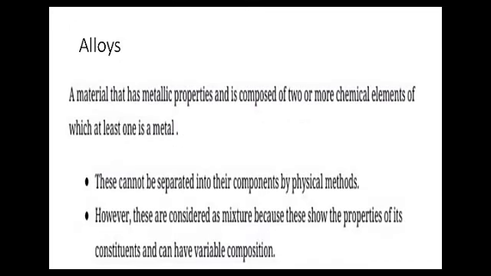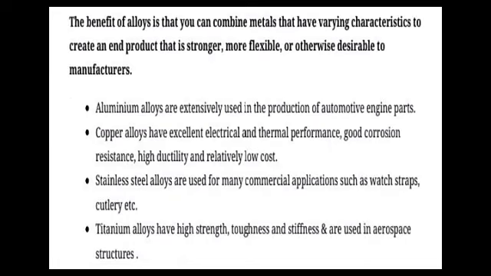Alloys. A material that has metallic properties and is composed of two or more chemical elements of which at least one is metal. These cannot be separated into their components by physical methods. However, these are considered as mixtures because they show the properties of their constituents and can have variable composition. The benefit of alloy is that you can combine metals that have varying characteristics to create an end product that is stronger, more flexible, or otherwise desirable to manufacturers.